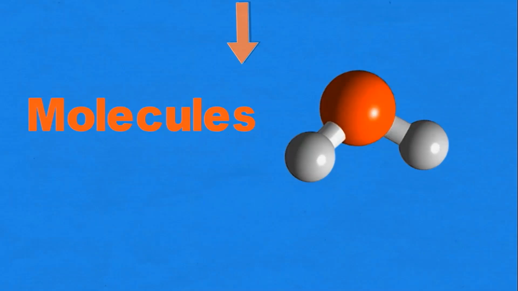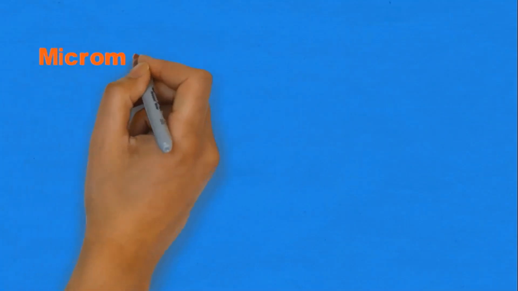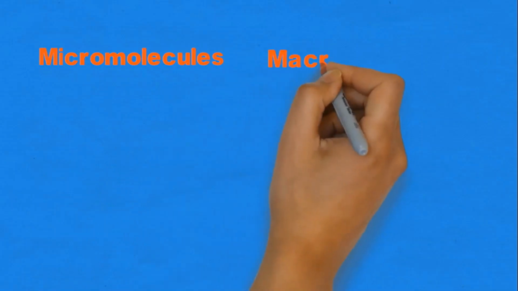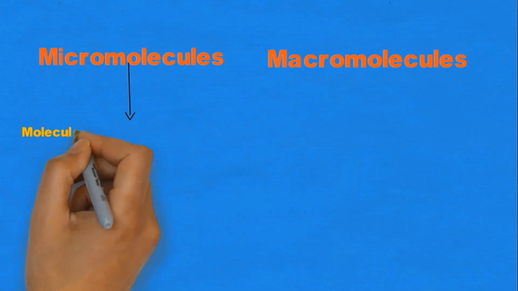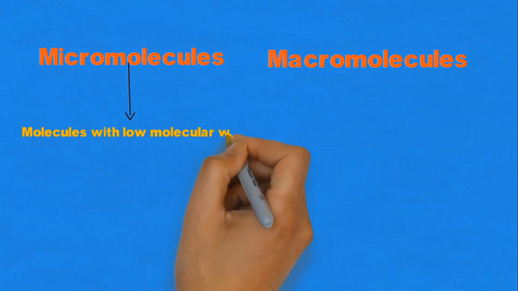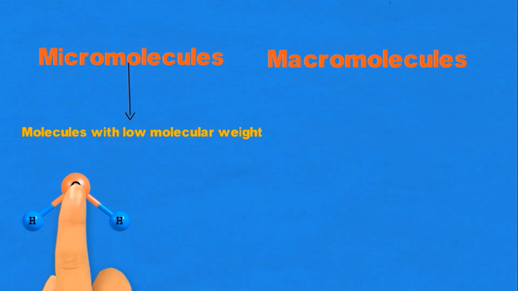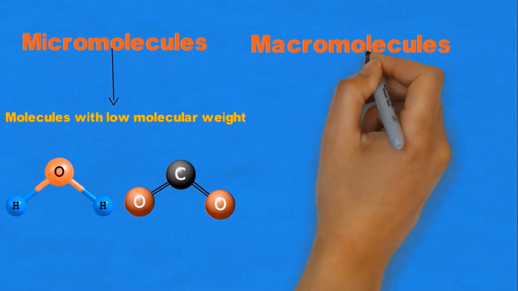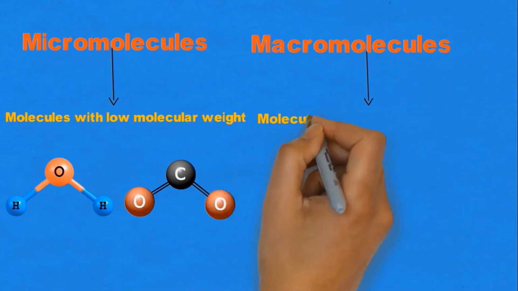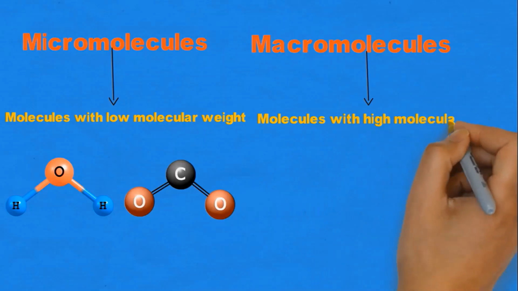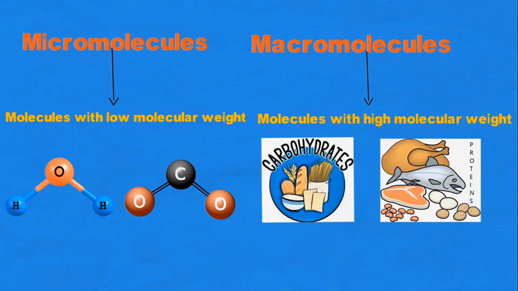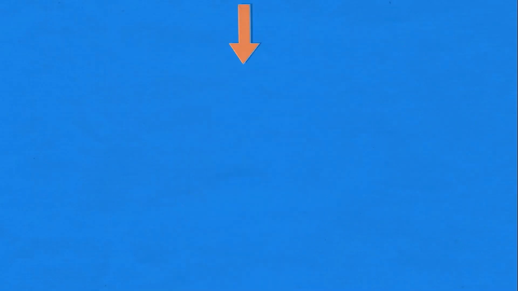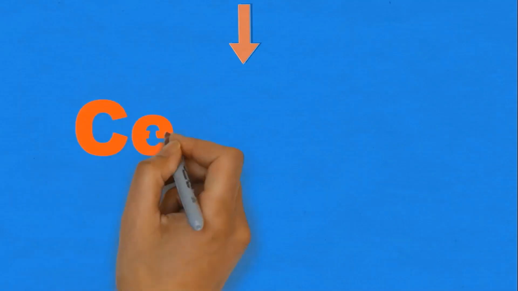So basically, when two or more atoms are held together by a chemical bond, they form a molecule. Now, there are two types of molecules, micromolecules and macromolecules. Micromolecules are the molecules that have low molecular weight, such as water and carbon dioxide. Macromolecules are the molecules that have high molecular weight, such as carbohydrates and proteins. Now, these different numbers of micro and macromolecules arrange themselves in a particular way to form cells.